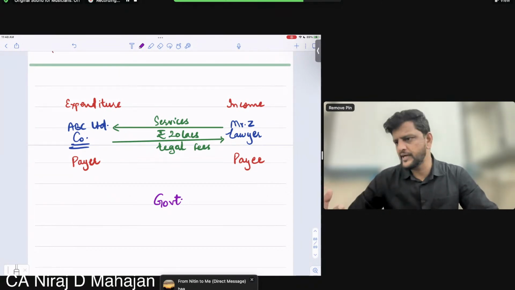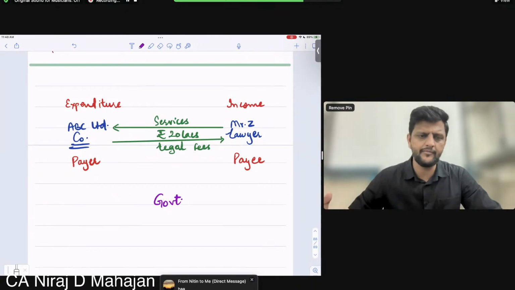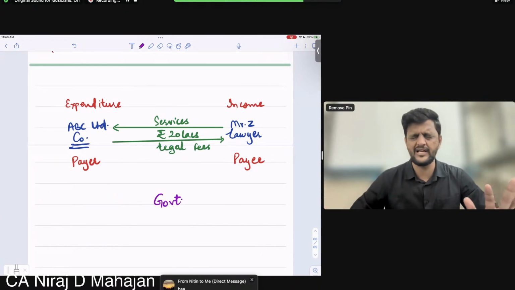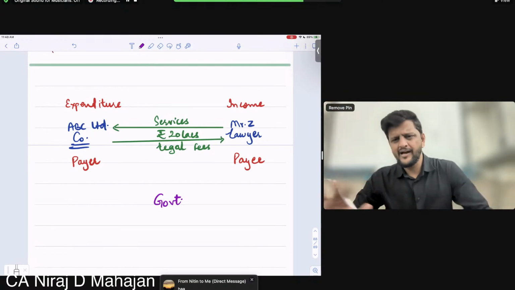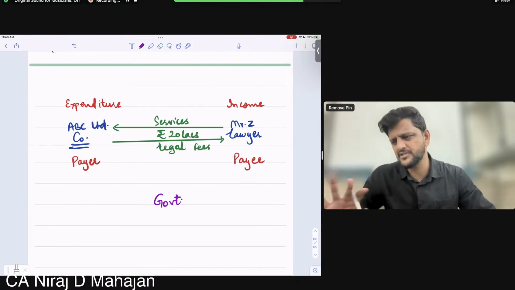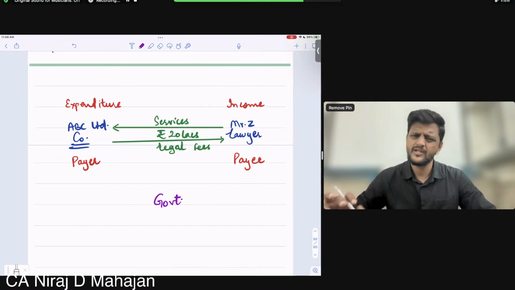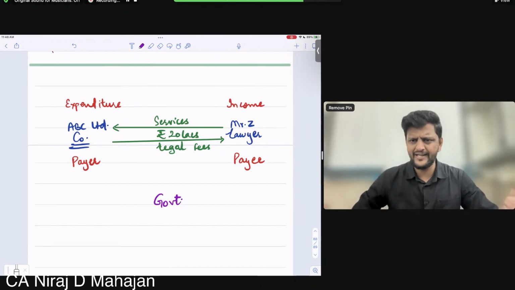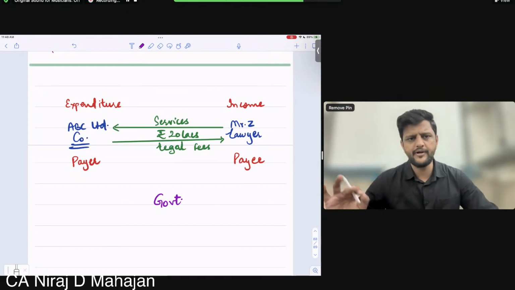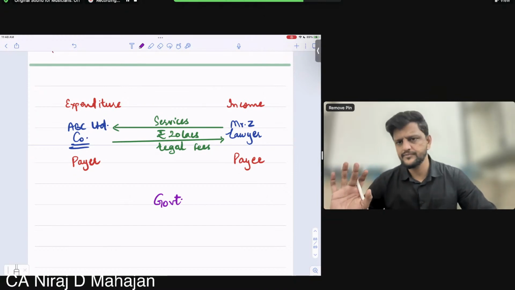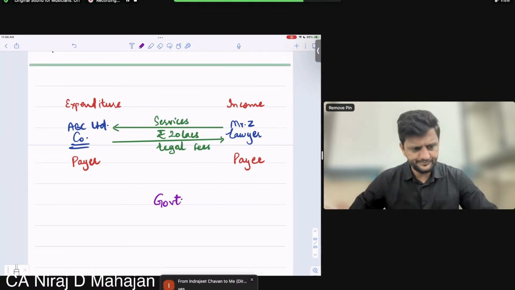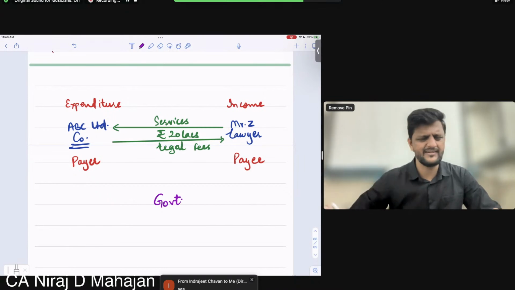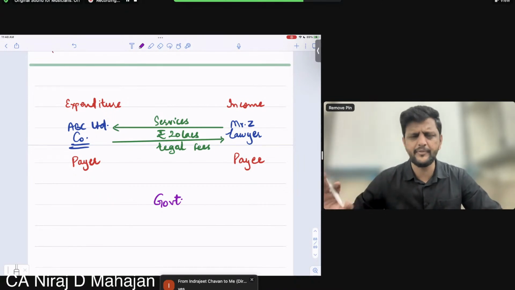So understand what will be the transaction. Z, bachcho, had an agreement contract with the company. He gave legal services, etc. He sent an invoice of rupees 20 lakhs. I am not including GST in that; I am just giving a very simple example. What will be the P&L debit for the company? 20 lakhs. Revenue expenditure. Agree till here? So under the heading legal fees, legal expenditure, 20 lakhs will be the P&L debit for ABC company.